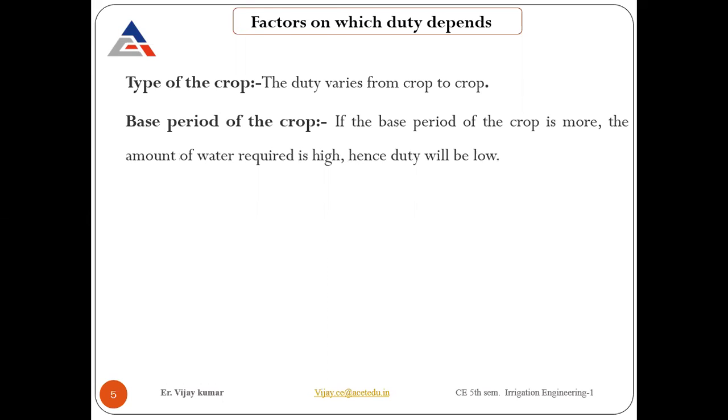So now the type of crop, again, is a very important point. Just as I explained, duty varies from crop to crop. It depends on which kind of crop you are sowing, or the time of watering also affects it. For example, with continuous rice, if you have a rice field, the water is always standing, water is always there, whatever the depth required.